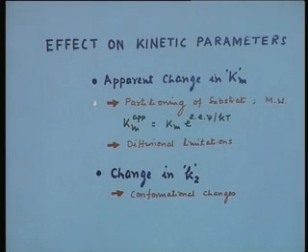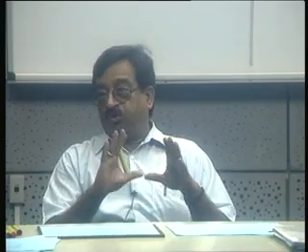The other kinetic parameter which is important is the change in K2, that is the turnover number, or in other words, if you multiply it with the enzyme concentration, it becomes Vm. Now, the change in K2 is solely attributed to conformational changes, that is, if the enzyme undergoes a conformational change, its specific activity will undergo a change. Of course, as I mentioned right in the beginning, in some cases the change has been favorable. There have been reports, although rare, not very common, that the enzyme activity increases as a consequence of immobilization.